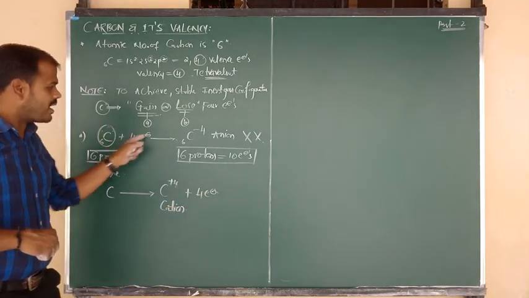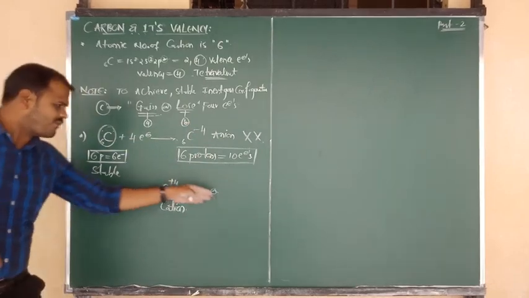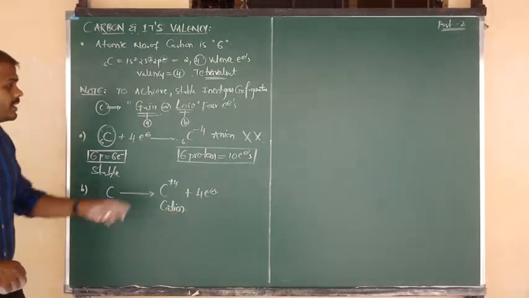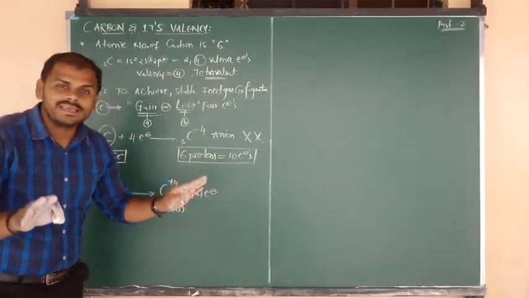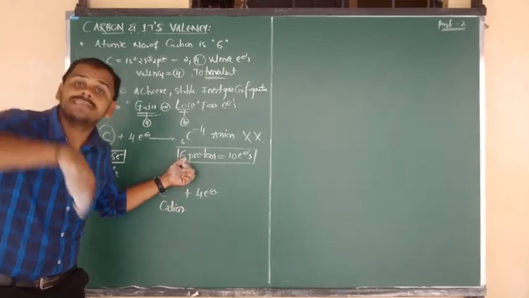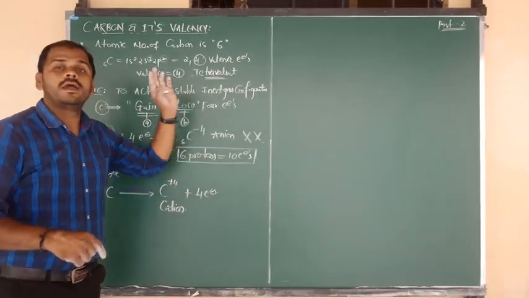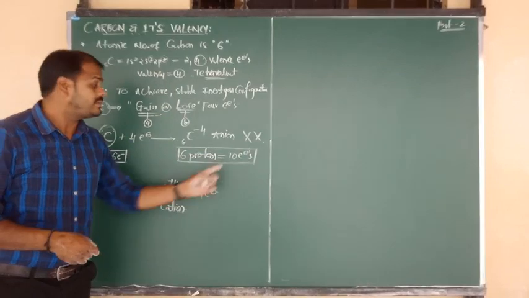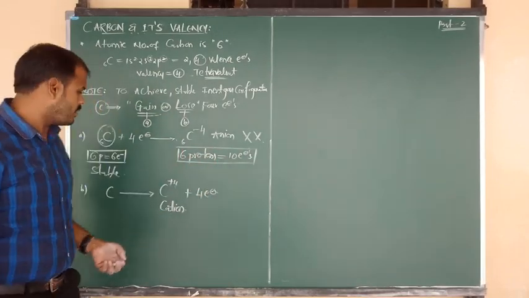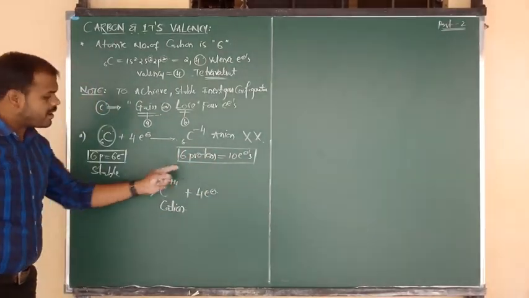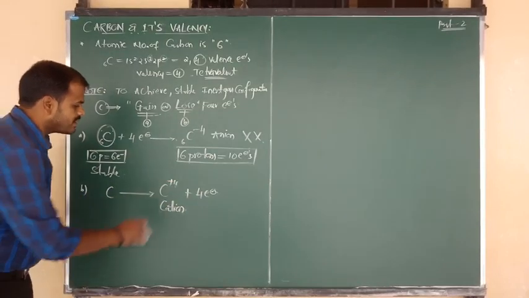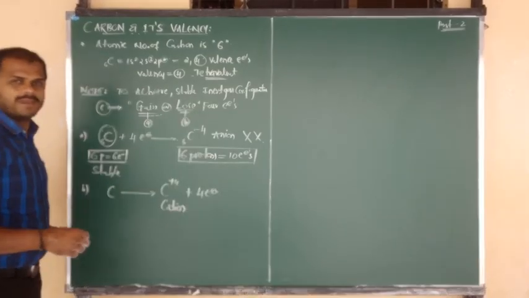By gain of 4 electrons, C minus 4 anion. By loss of 4 electrons, C plus 4 cation. C minus 4 anion is not easy because the 6 protons inside the nucleus cannot hold the 10 electrons. It cannot be accommodated at such a high configuration, beta. Okay. And carbon by loss of 4 electrons, C becomes what? C plus 4.